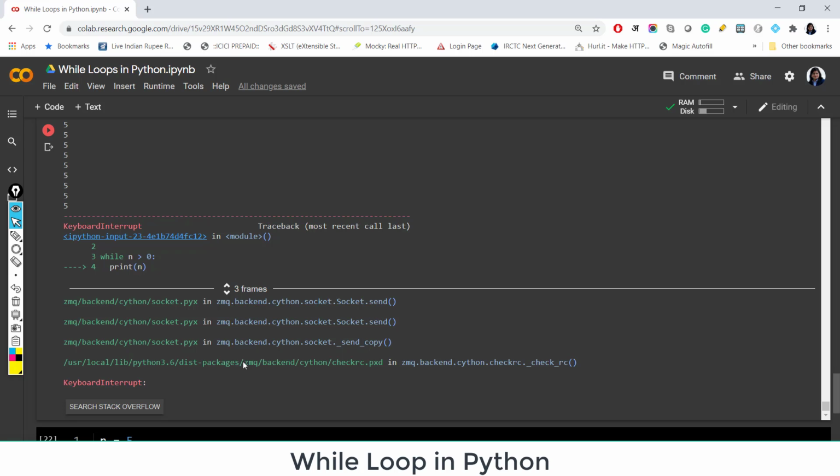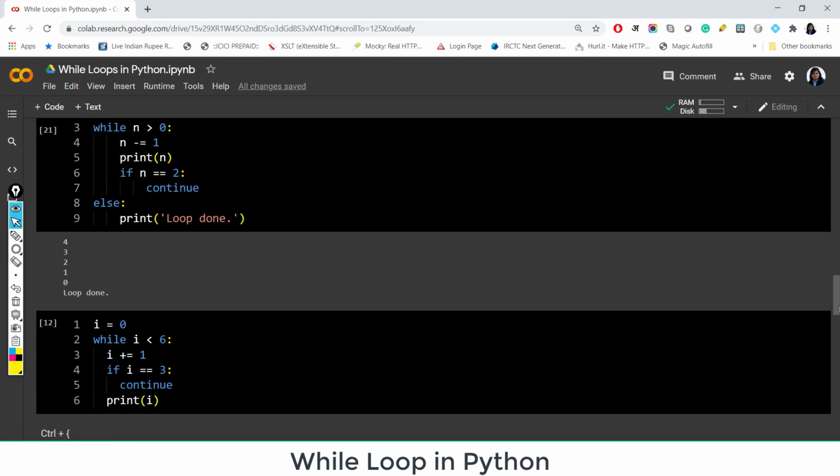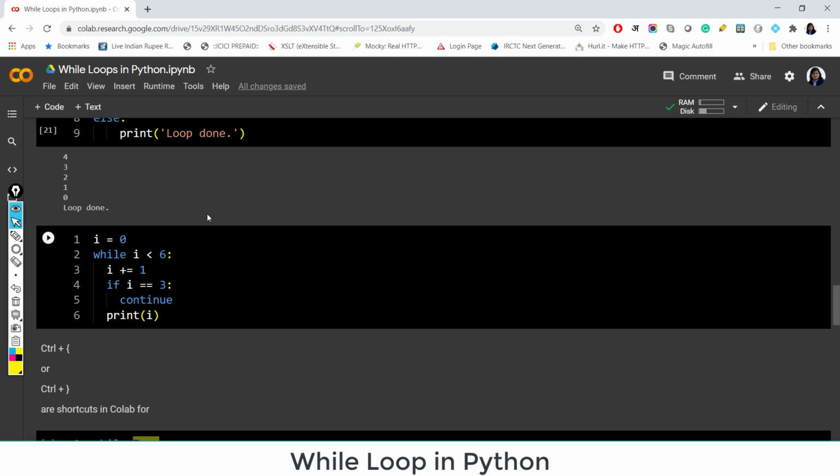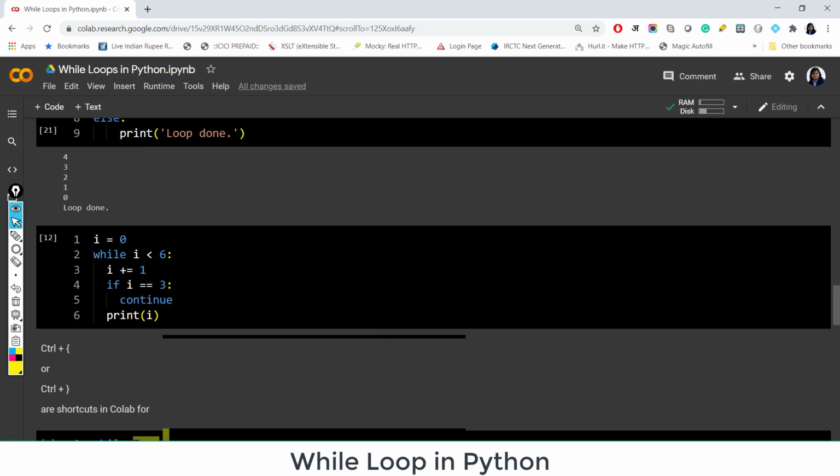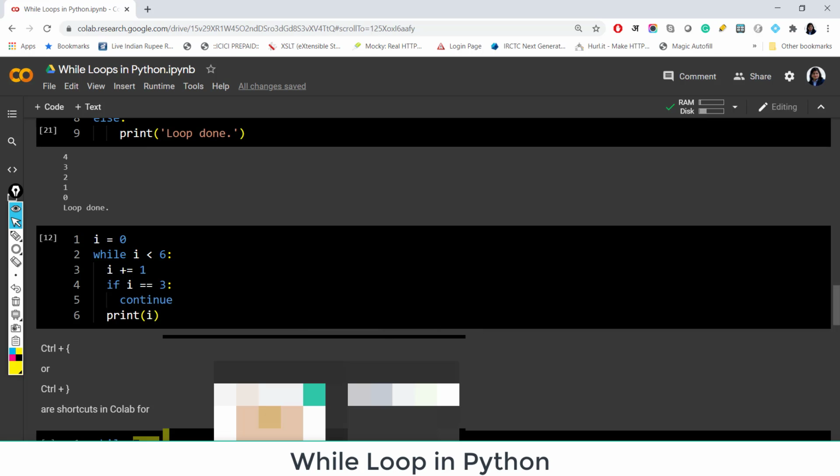So sometimes by mistake you have written a loop which is not stopping. You need to find a way to stop that loop in your particular IDE. You can even go here and reset the runtime in Colab. So there are various options depending upon the IDE.